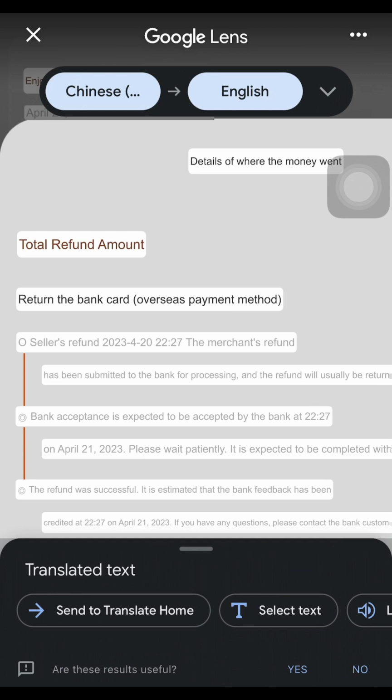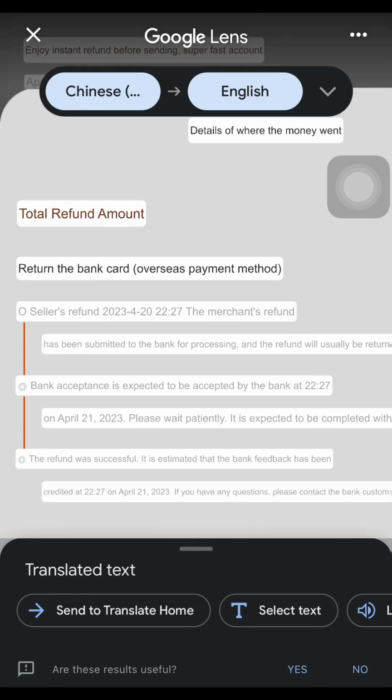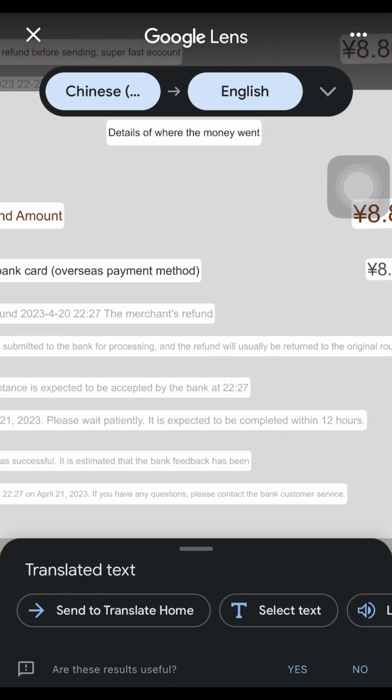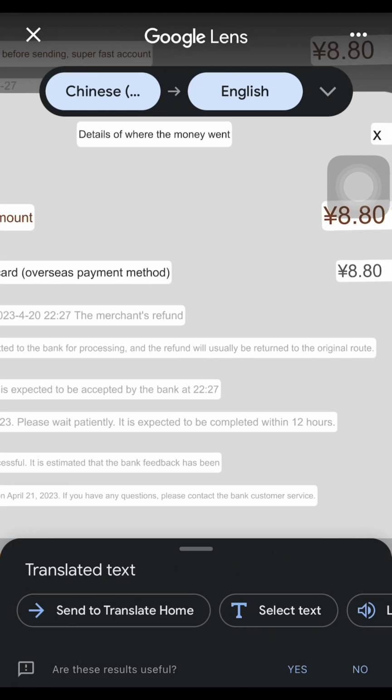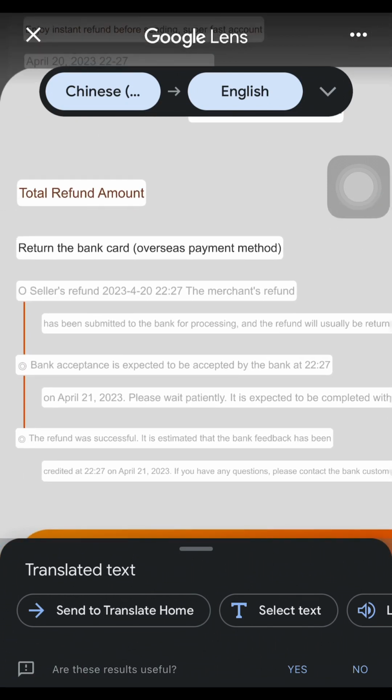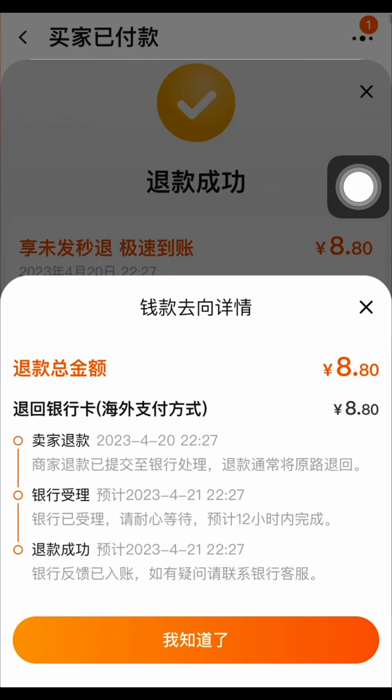Seller refund. You can see that the merchant refund, they are submitted to the bank for processing, and refund will usually be returned to the original routes, right? And bank acceptance is expected. Now don't let me just waste your time. What they are trying to say is, I told you I make this payment via my virtual card. If at all I used Alipay, I'm going to be assuring you that this payment will drop back to my Alipay immediately without any stress.